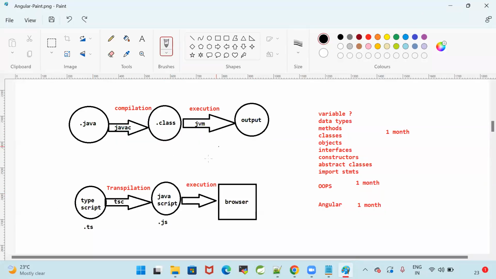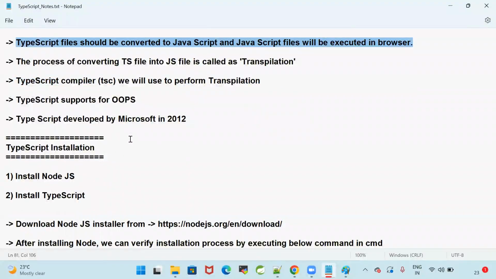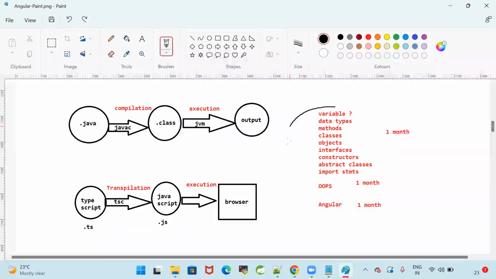To perform the transpilation, we will use the TypeScript compiler. Just as we have a Java compiler, here we have a TypeScript compiler, TSC. TSC represents TypeScript compiler. Angular is developed by Google, and TypeScript is developed by Microsoft. TypeScript supports OOPS concepts also. If you know the Java programming language, you can easily learn Angular. Variables, data types, methods, classes, objects, interfaces, constructors, abstract classes, import statements, every concept will be used in TypeScript.